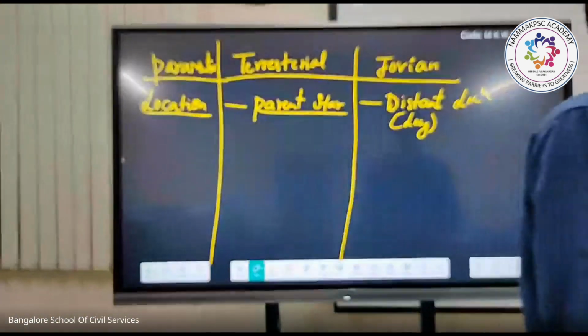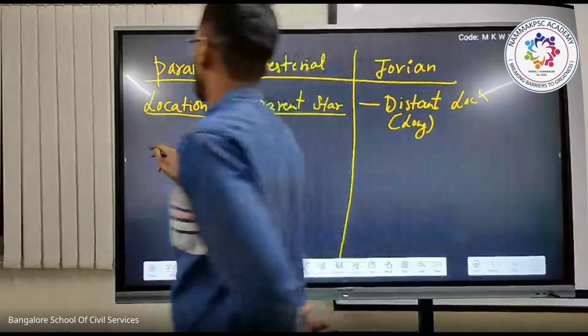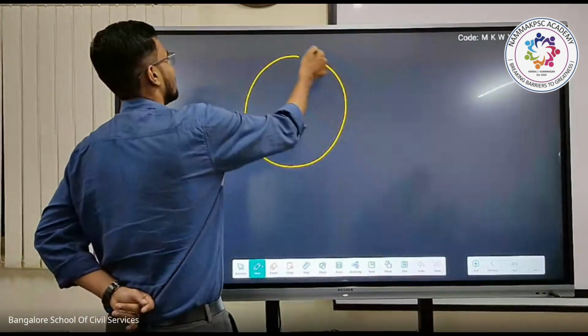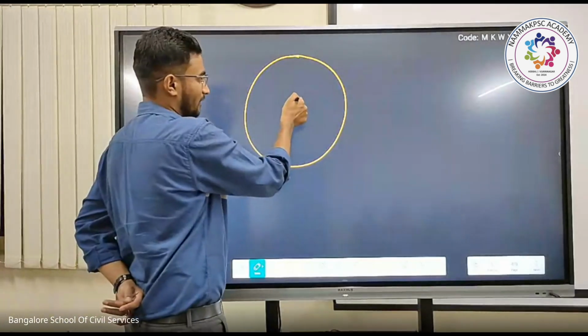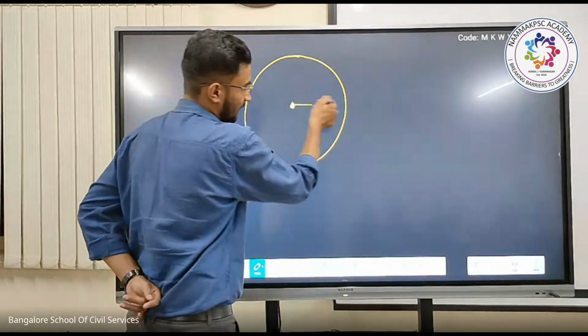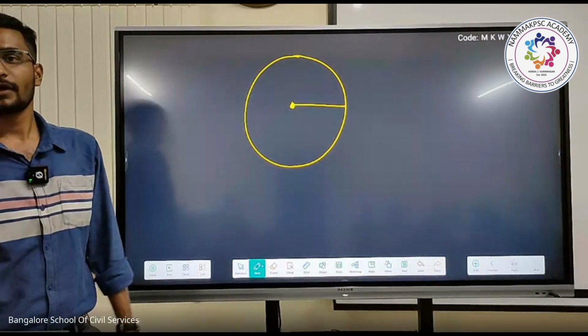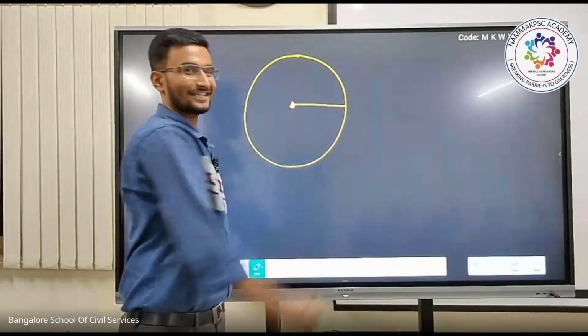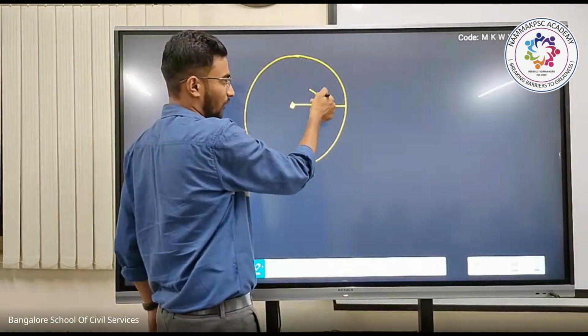Second one is diameter. Now, what do you mean by diameter? If this is a planet, from the center to the surface of the planet, we call it the radius.